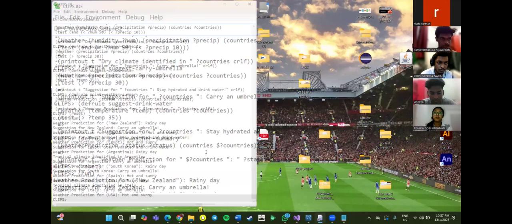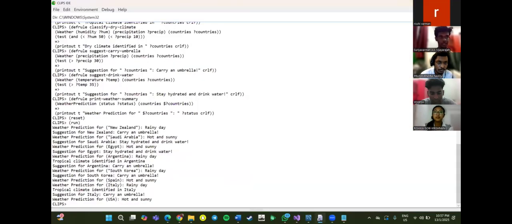As you can see, this is the output where it predicted the weather for the countries as rainy day, hot and sunny. It also suggested to carry an umbrella if it's a rainy day, and it also suggested for Saudi Arabia, where it's hot and sunny, to stay hydrated and drink water. And then it also identified a tropical climate in Argentina because it's a rainy day.